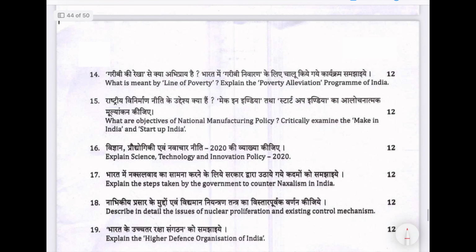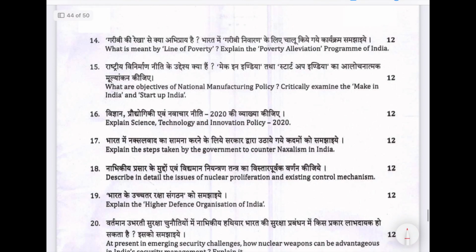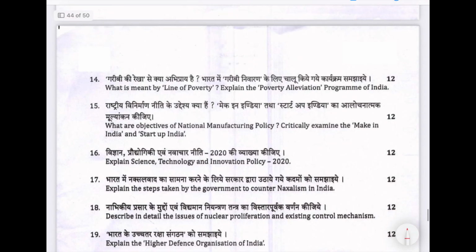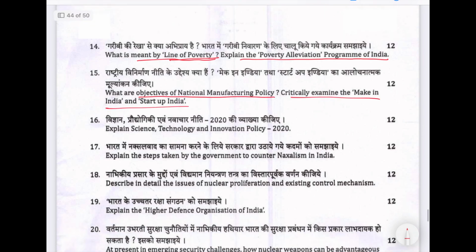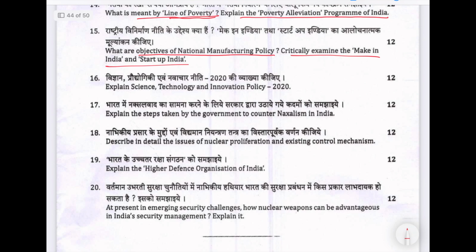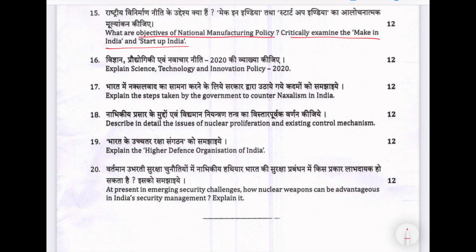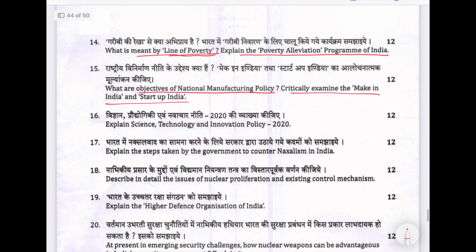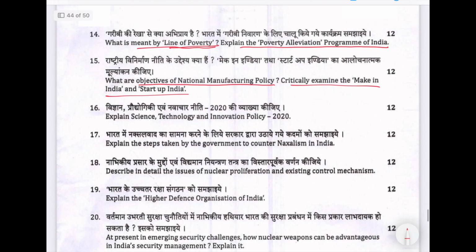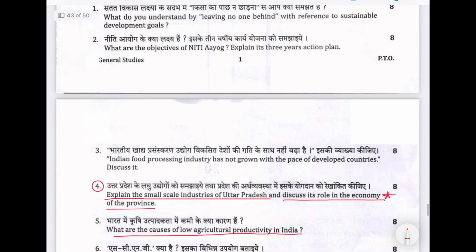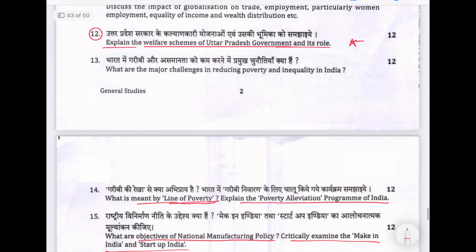Then what is meant by poverty line? Explain the poverty alleviation programs of India. Straightforward questions. Objectives of national manufacturing policy, critically examine Make in India and Startup India. So even in the third paper, economy, they have asked 2 questions on Uttar Pradesh economy.